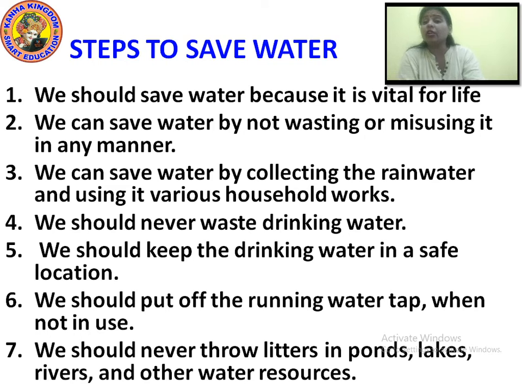So what did you all learn from this chapter? You learned what water actually is. The earth is also known as the blue planet. And why is it said to be the blue planet? Because the earth is covered with water, okay? Three-fourths of the earth's surface is covered with water. Clear? Water is present in three forms. Name them: solid, liquid and gas.